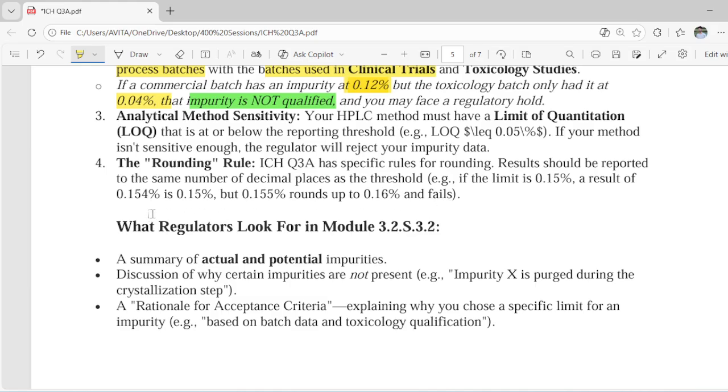So just by an increase of a single digit, the third digit, it fails, because the rule says if it is 4 or below, you report it as is. If it is 5 or beyond, it rounds up to the next one. So in this case, it will be 0.16.